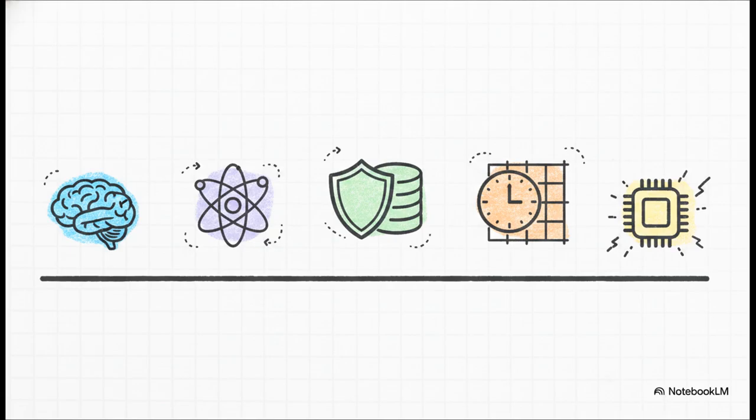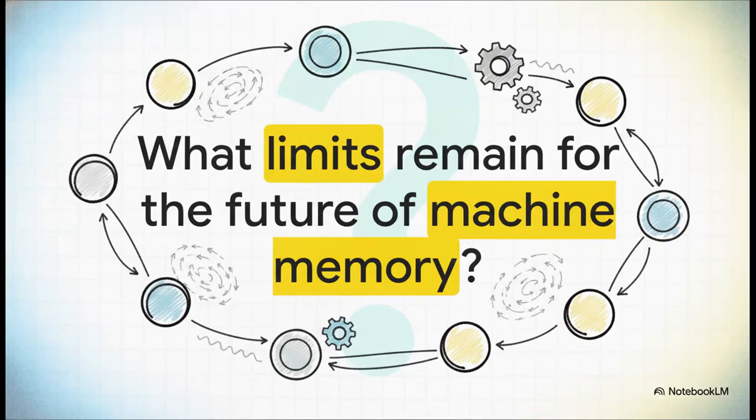We're also seeing breakthroughs in temporal vector databases that make indexes time-aware for complex financial analysis, and just massive pushes in hardware-accelerated indexing using specialized AI chips. It's wild. Which leaves us with this final provocative thought to chew on. As vector databases start utilizing neural networks to continuously monitor query patterns and autonomously reconfigure their own indexing strategies without any human intervention, what limits actually remain for the future of machine memory?